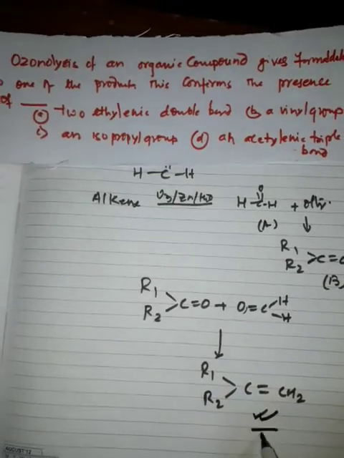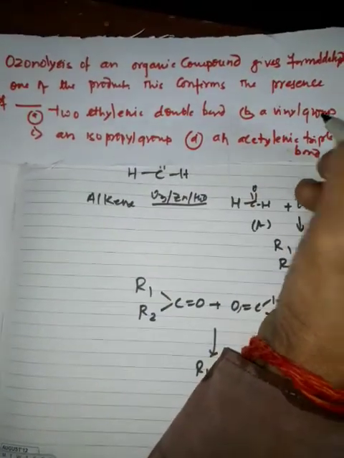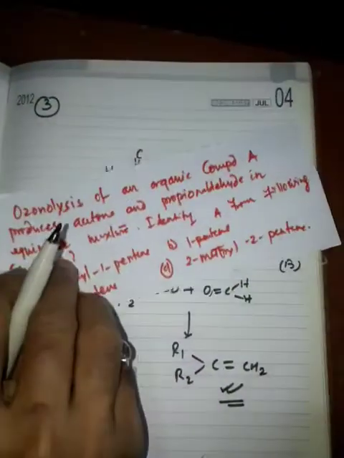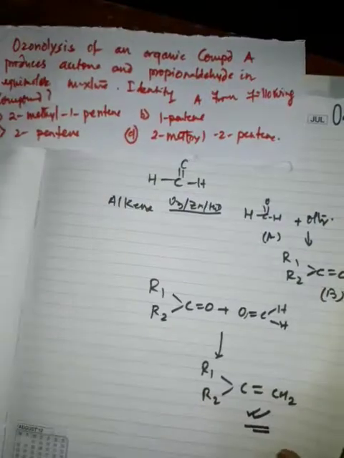So it contains a vinyl group. The answer would be a vinyl group, B. Now coming towards the fourth question, related to ozonolysis, another very important question.